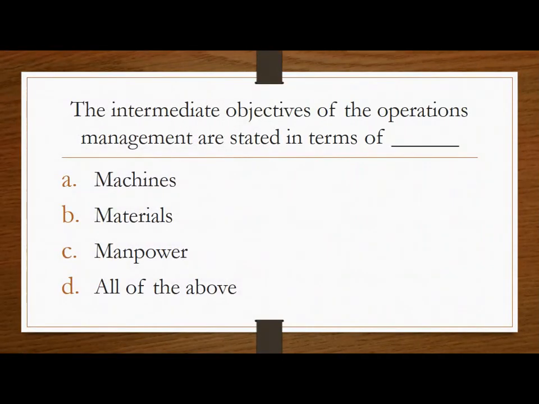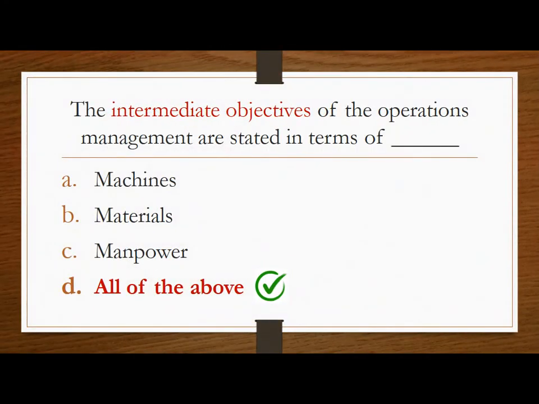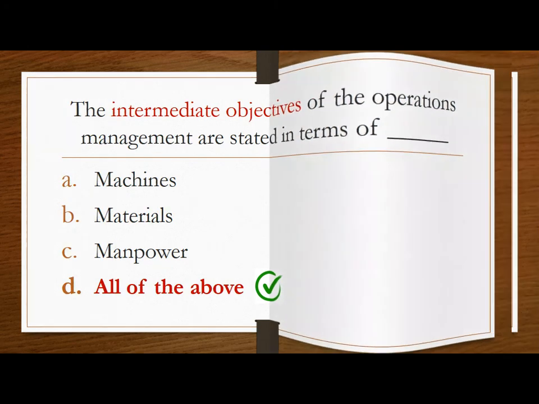Next question. The intermediate objectives of the operations management are stated in terms of the options are machines, materials, manpower, and all of the above. So just think of intermediate objectives of operations management, and the correct answer is the intermediate objectives of the operations management are stated in terms of machines, materials, and manpower. All of the above. This is the correct answer.